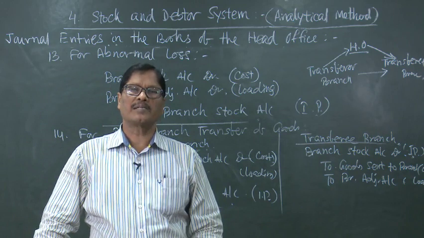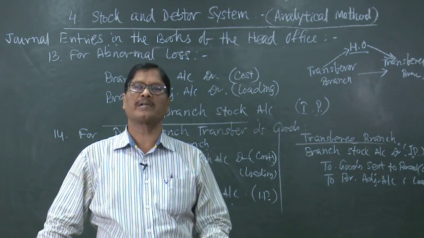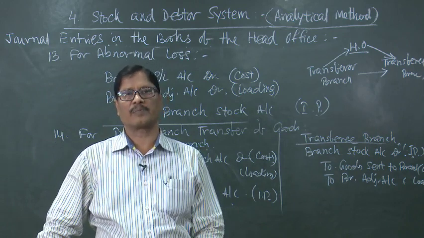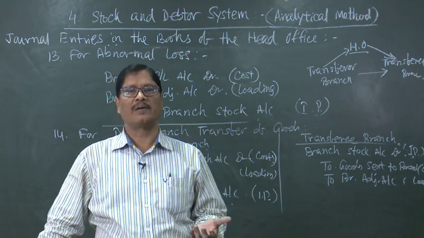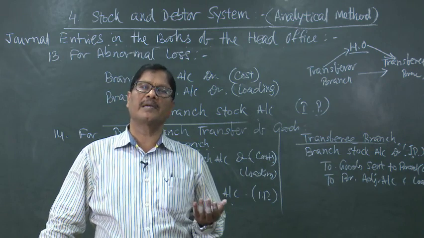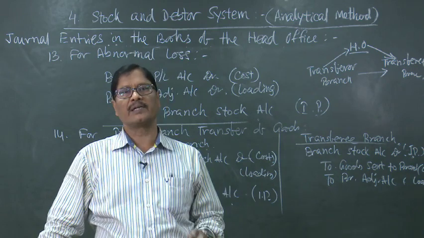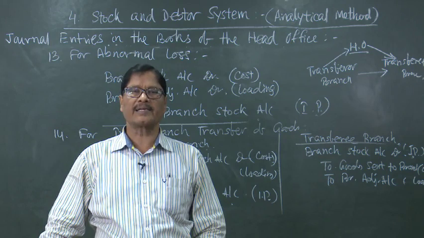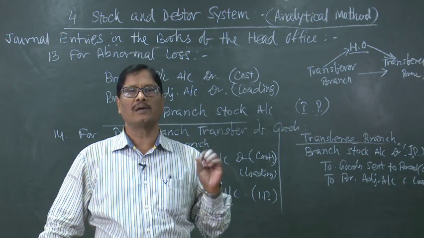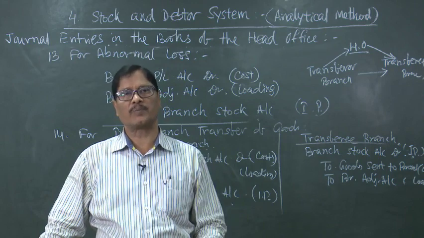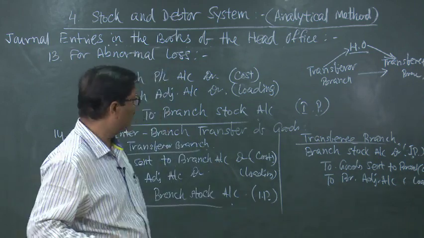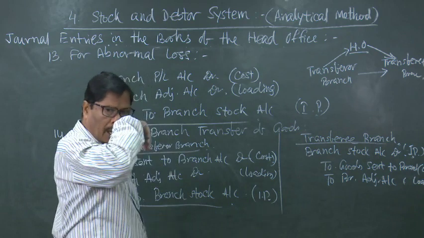Usually, the branch manager is advised to sell the goods at invoice price. The invoice price is the selling price. But if he is so efficient, he can sell at a still higher price, then there will be apparent profit. In that case, there will be a gap in the debit side of the branch stock account. So, naturally, that entry will be branch stock account debited to branch adjustment account.